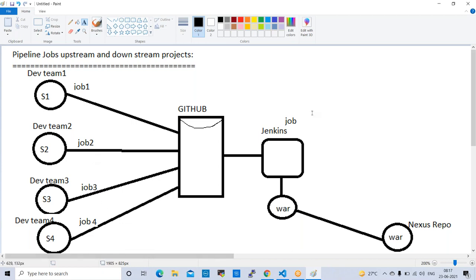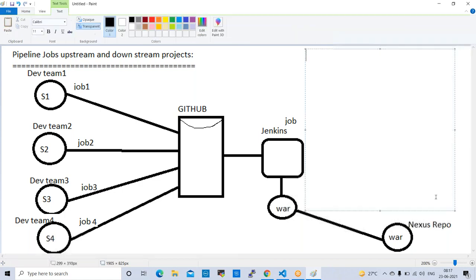Fine. Now, upstream projects and downstream projects. For example, here job 1.